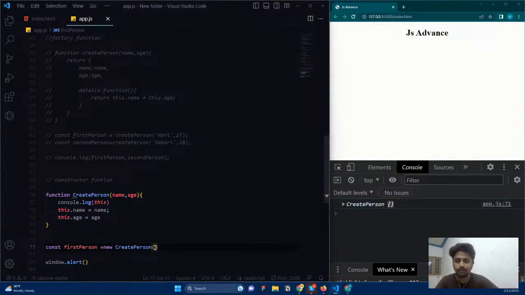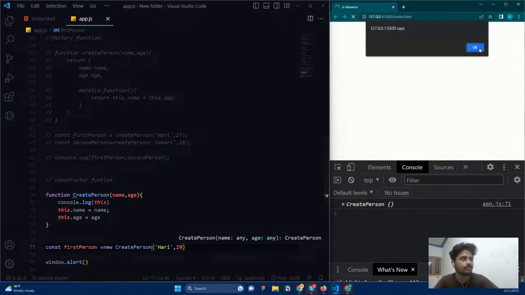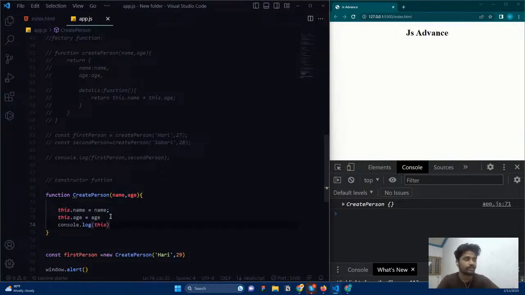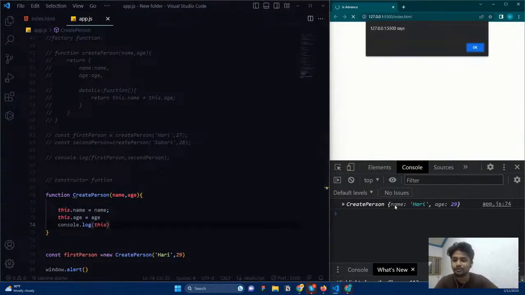Now, if I give a value, for example 29, and save it, and put console.log after this one, now you can see an object. The create person is a prototype, and this refers to the object first name. Look at this object, the object name we have given, it refers to it, right?